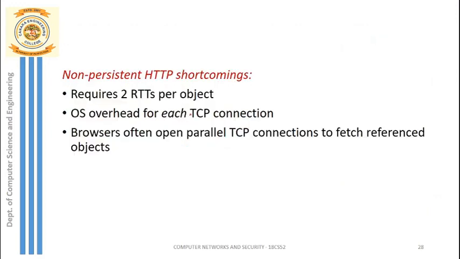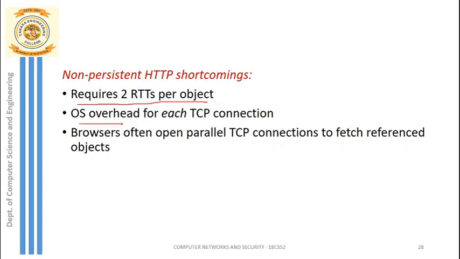So non-persistent HTTP has some shortcomings or disadvantages. It requires 2 RTT per object: one RTT for the TCP connection and another RTT for the actual request and response.